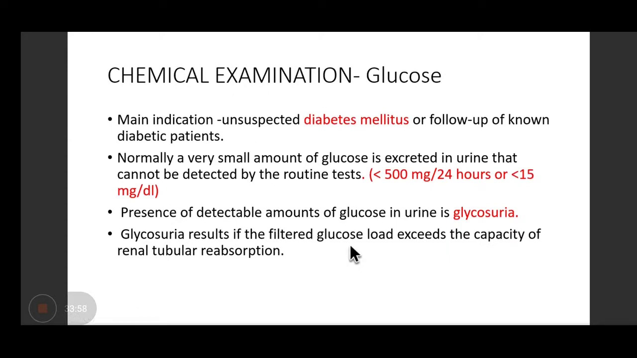Coming on to the estimation of glucose, the main indication is unsuspected cases of diabetes mellitus or follow-up of known diabetic patients. So I told you normally the amount of glucose excreted in urine is very less and it cannot be detected by the routine test. And the presence of detectable amounts of glucose in urine is known as glycosuria. Okay.